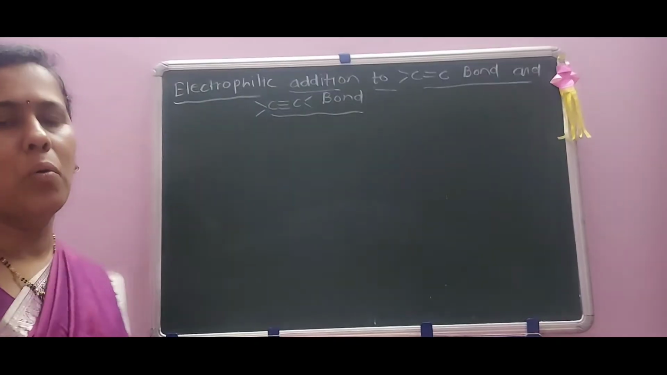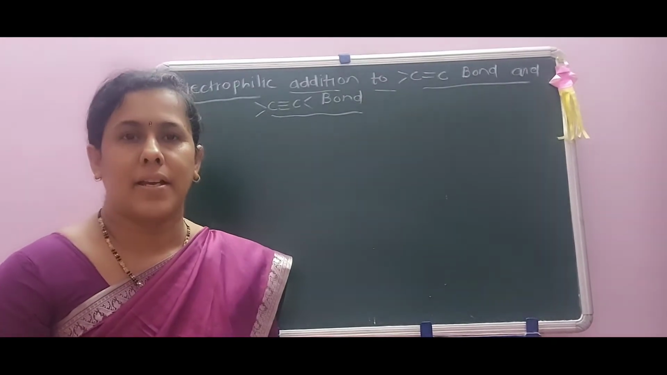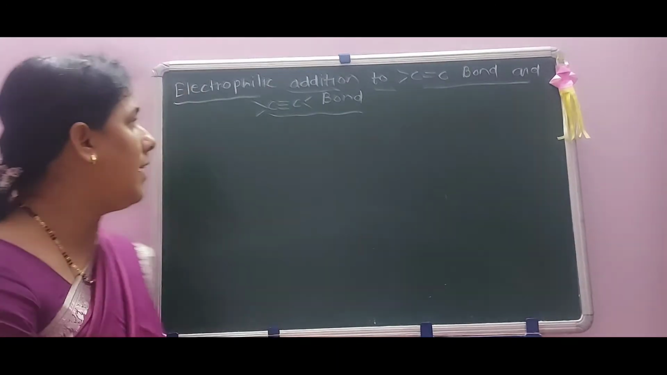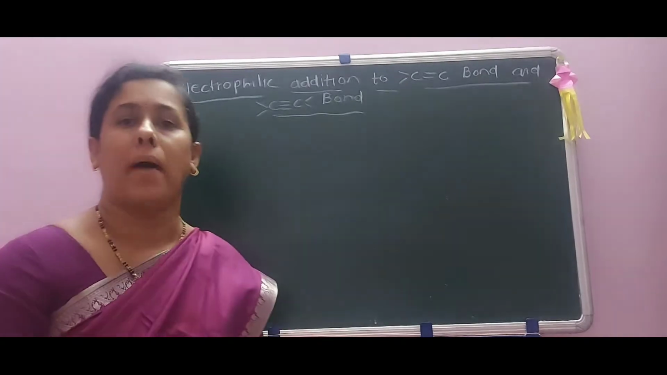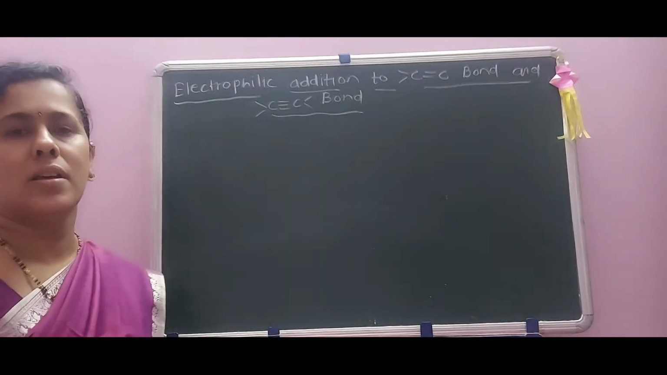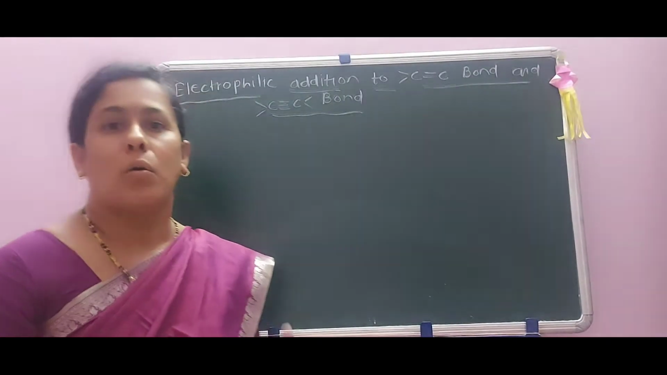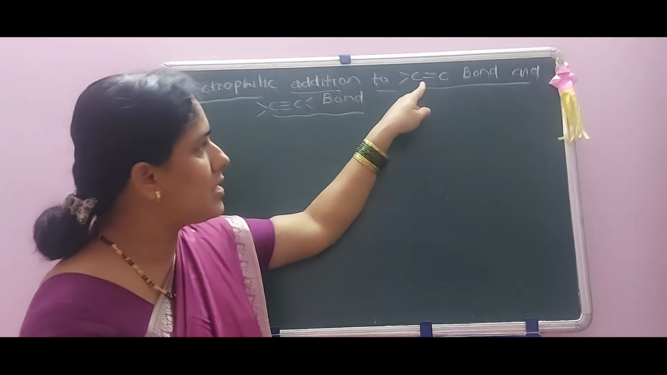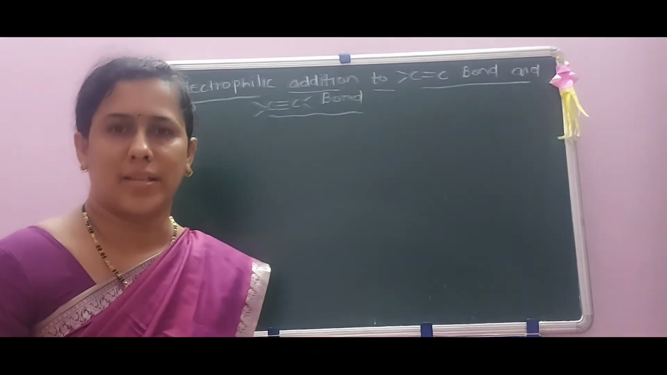Okay, now this is the more basic topic for understanding the mechanism of the electrophilic addition reaction towards the pi bond. First of all, we have to discuss how many sigma bonds and how many pi bonds will exist along with this carbon-carbon double bond and carbon-carbon triple bond. So let us start here.